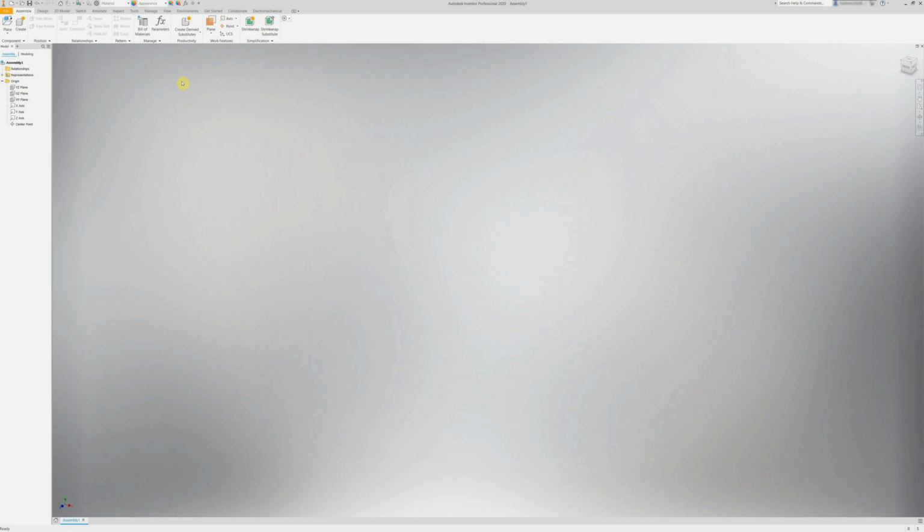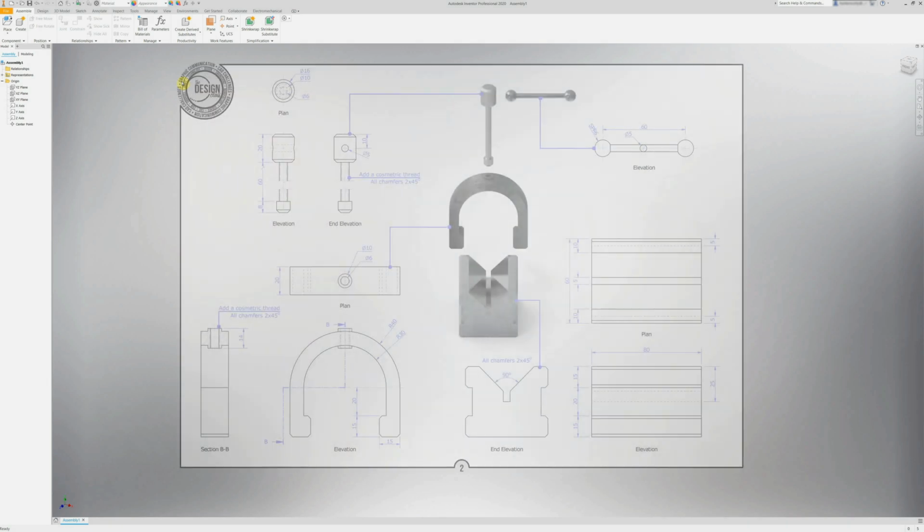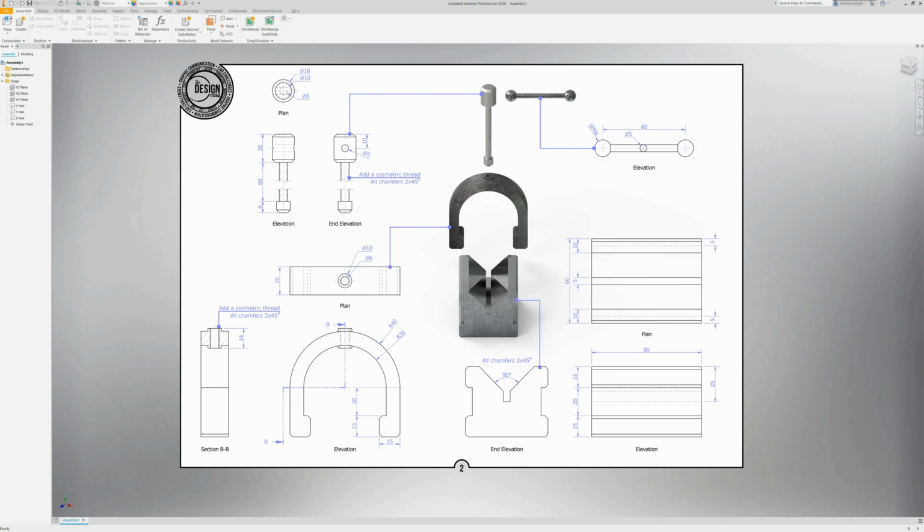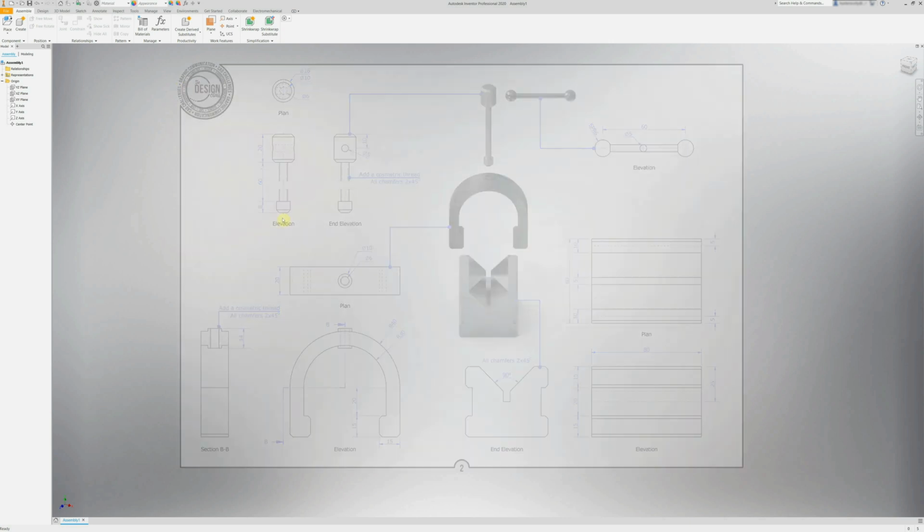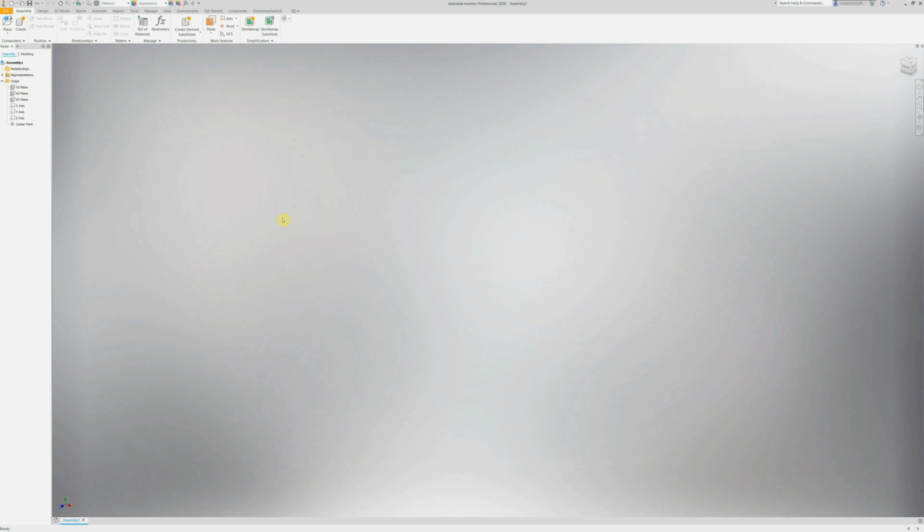So we're going to create an assembly of the four components of the V block. Assembly is obviously really important so that we can make engineering drawings, we can make exploded views, but also super important for later on creating our render. So to create the assembly, I've started up a new assembly file.